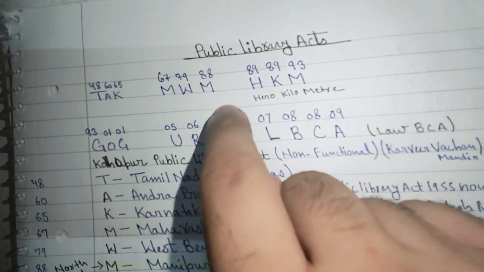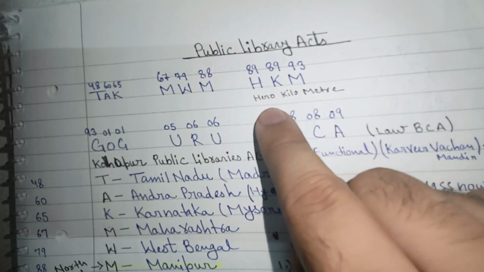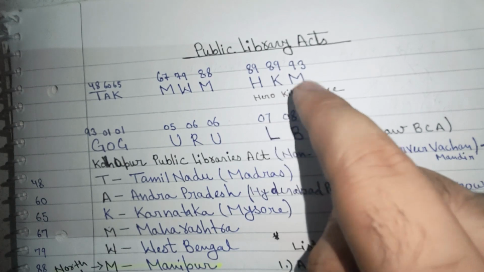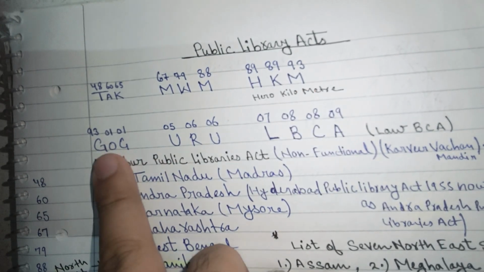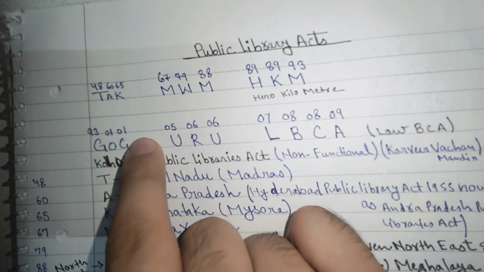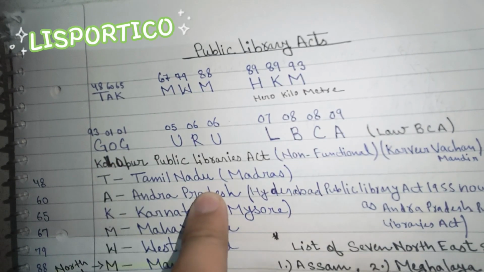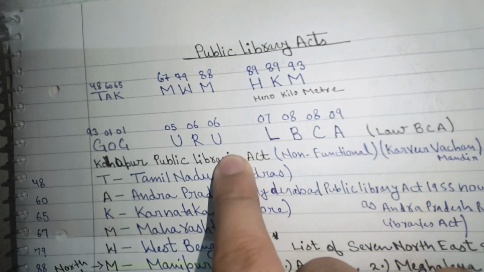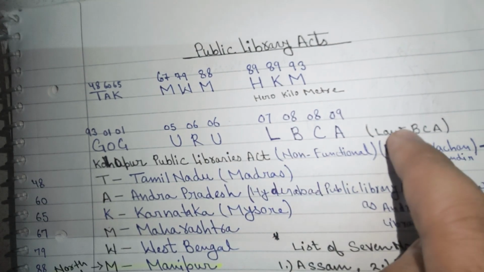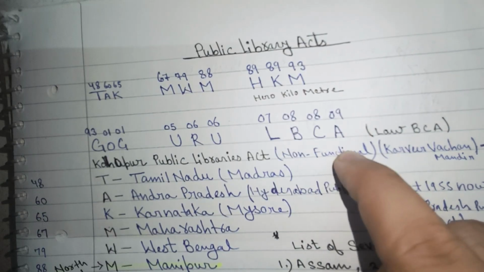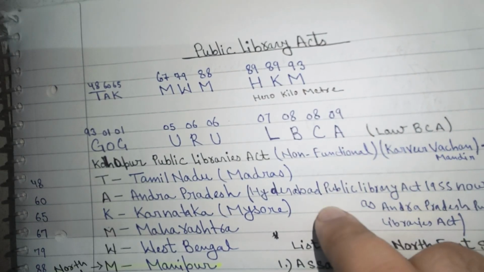Then Hero Kilometer: H for Haryana, Kerala, Mizoram. Then GOG: Goa, Odisha, Gujarat. Then URU: Uttarakhand, Rajasthan, Uttar Pradesh. Then low BCA: Lakshadweep, Pondicherry, Bihar, Chhattisgarh, and Arunachal Pradesh. The last one is Telangana.